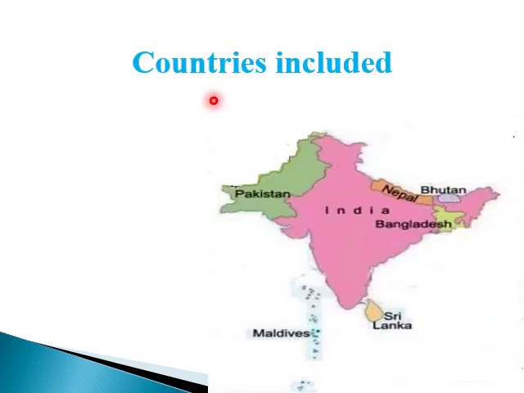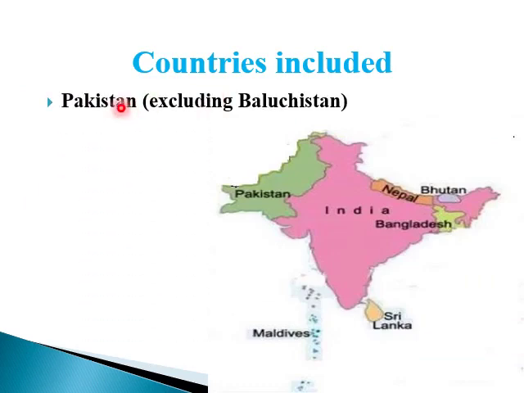Now we are going towards the different countries that are included in the Oriental region. Firstly, Pakistan, excluding the areas of Balochistan, because you have already studied in the previous lecture on the Palearctic region that the areas of Balochistan are included in the Palearctic region.